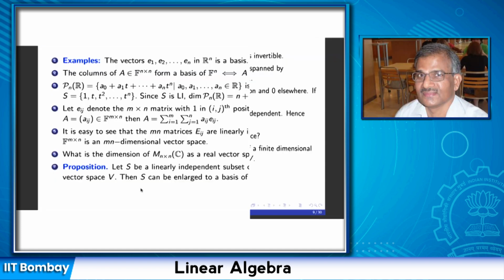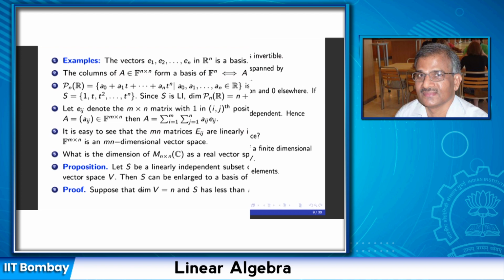Let us prove the proposition. Let S be a linearly independent subset of a finite dimensional vector space V. Then S can be enlarged to a basis of V. Suppose the dimension of V is n, and S is a linearly independent subset which has fewer than n elements.